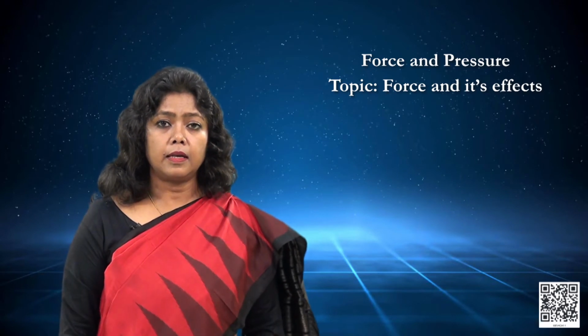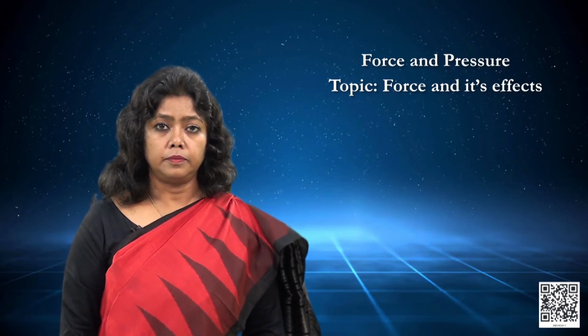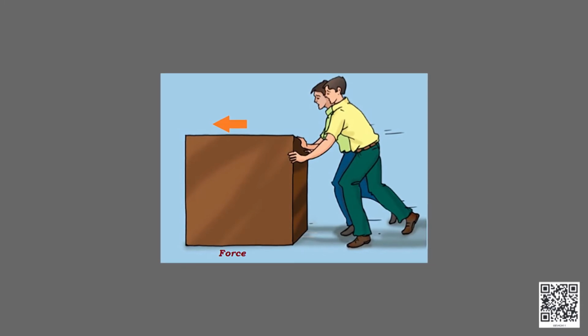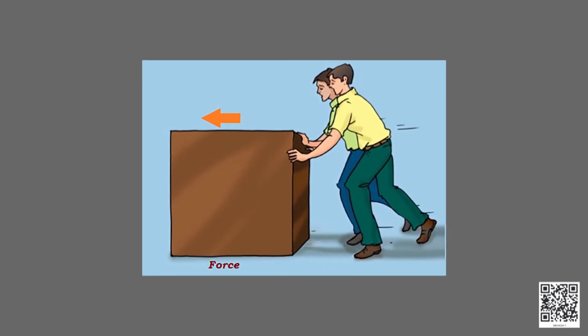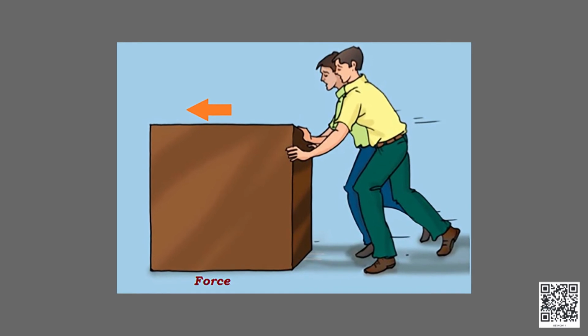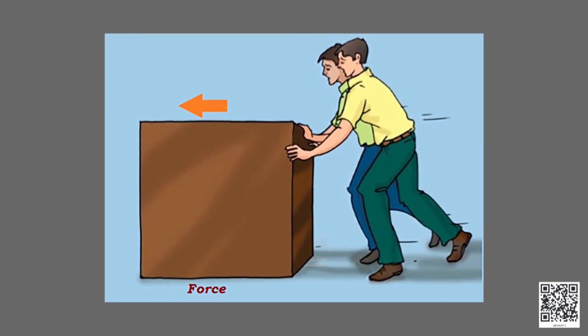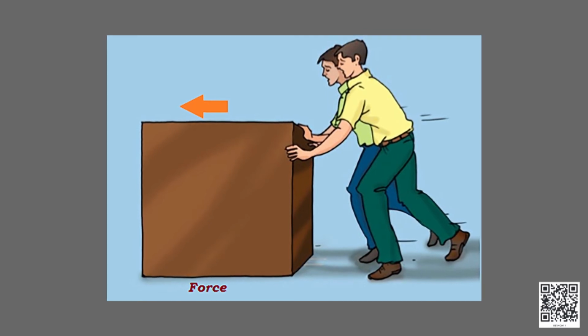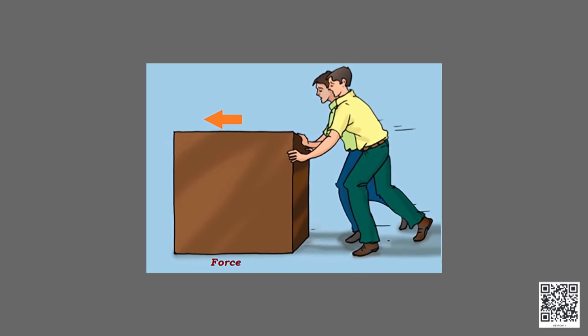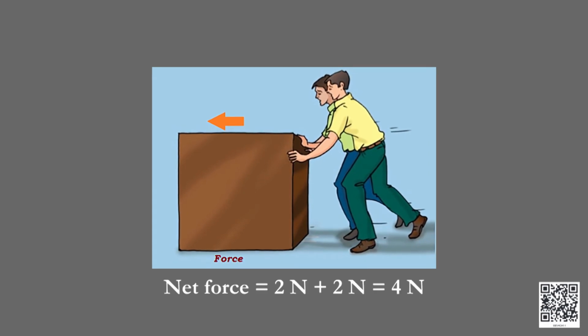Let us consider another similar situation. Two boys are pushing a box in a direction. Let us say they exert a force of 2 newtons each. What will be the net magnitude of the force on the box? Yes, you are correct. The net force acting will be 2 newtons plus 2 newtons is equal to 4 newtons.